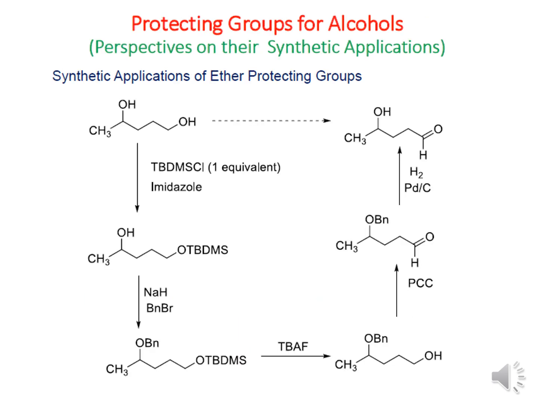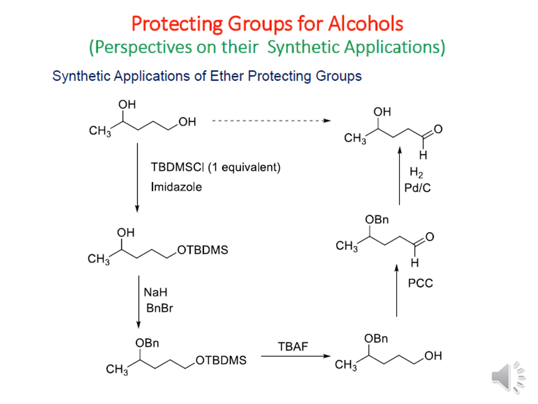Now we have seen the synthetic application of the ether protecting group. That is the perspective on their synthetic application, how the ether protecting group can be used for the organic transformation in a particular molecule. Now let us consider the molecule where we have a secondary alcohol group and the more reactive primary alcohol group. If we give TBDMS chloride, a silyl ether protecting group, in one equivalent in presence of imidazole base, it can convert the primary alcohol into OTBDMS, and the secondary alcohol remains unreacted.